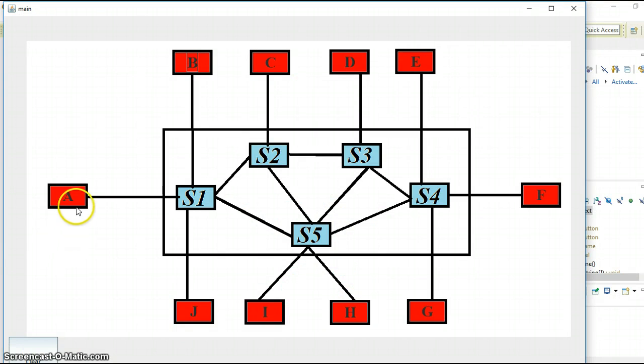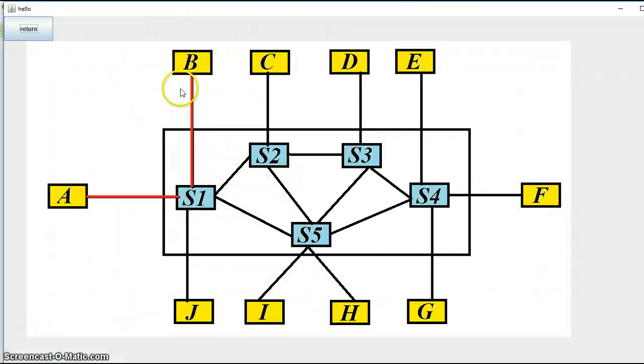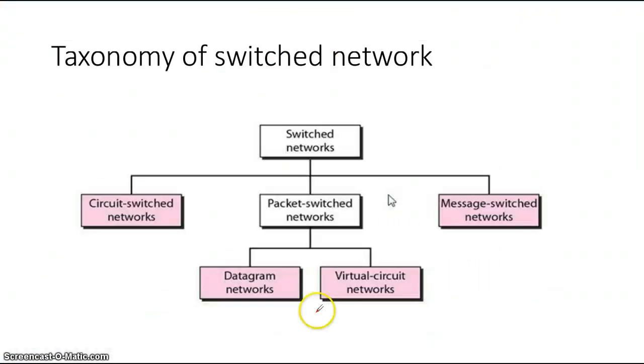Now let us go through some hint of animation. We will first go through the theory part. As you are seeing, the taxonomy of switched networks: switched networks have three types: circuit-switched network, packet-switched network and message-switched network. But in this video we are going to see the circuit-switched network.